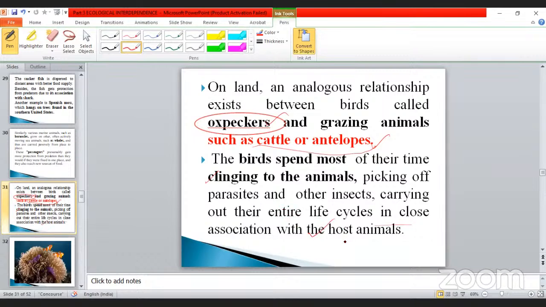Each and every animal has its own parasites, for example ticks. These are small animals that adhere to the surface of the skin. The bird also adheres to the surface of the animal and can live together with it. So both are benefited.